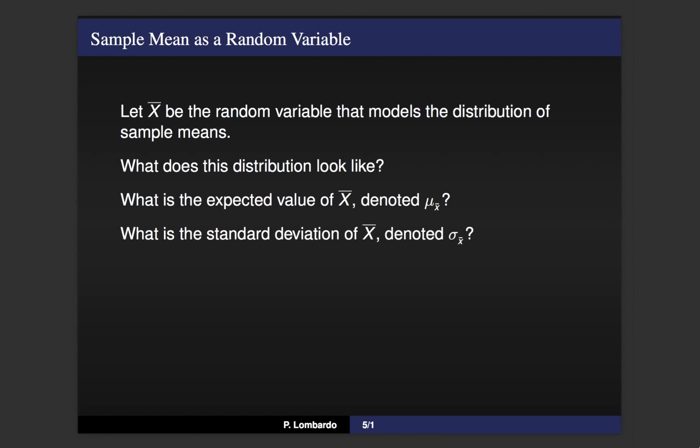So what's most important. Because we randomly sample from a population, the types of sample means that we would get are also randomly determined. So we treat this sample mean as a random variable, just like our normal random variables, just like our binomial random variables, right? So this sample mean, capital X bar, is a random variable. And we want to answer these questions. And the nice part about asking these questions is we actually have a very nice answer. There's a theorem called the central limit theorem that actually provides the answers to all three of these at once.